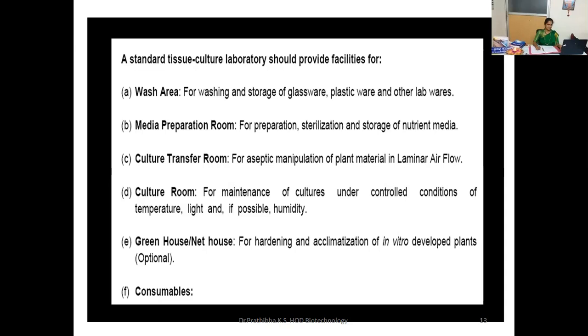Then coming to the consumables, like glassware, that may be Durand bottles or test tubes or glass cylinders, beakers, Erlenmeyer flasks, surgical blades or blade holders, or forceps, and pipettes of different microliter volumes. All of those come under the consumables.